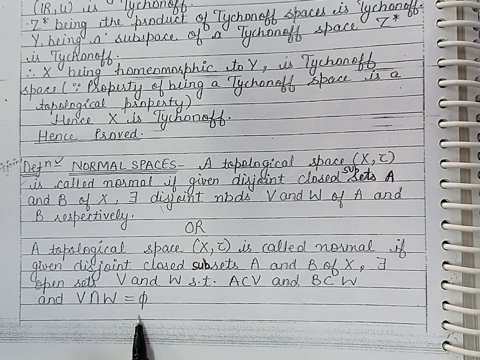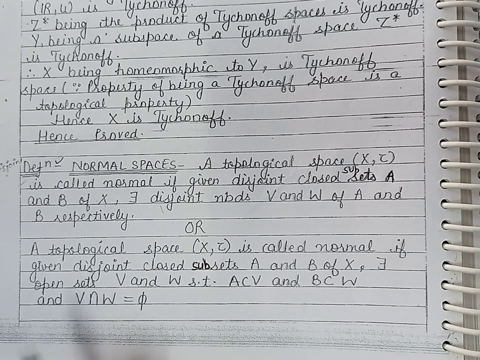So a topological space is said to be normal if for a given pair of disjoint closed subsets of X we have their disjoint neighborhoods.